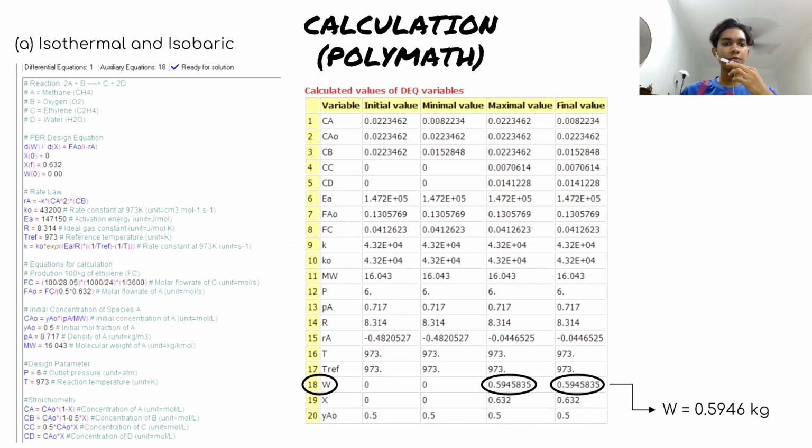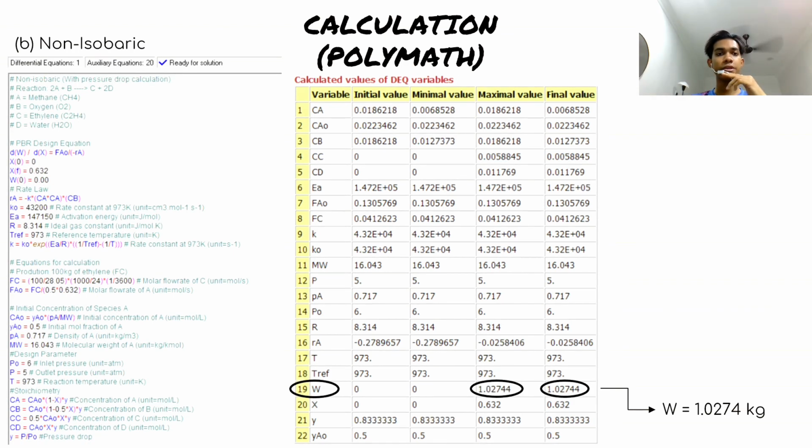Then we just state the equations for calculation, such as initial concentration of species A, design parameter and the stoichiometry. And finally we get the W, which is the weight of catalyst, 0.5946 kg. For the non-isobaric, the coding is quite similar to the first part. The only difference is we assign the final pressure. So the initial pressure is 6 atm and we assign the final pressure is 5 atm. So the stoichiometric equations for CA, CB, CC and CD, all of them will be multiplied by Y. The Y is the pressure drop, which is P over P naught. And finally we get the W, the weight of catalyst, of 1.0274 kg.